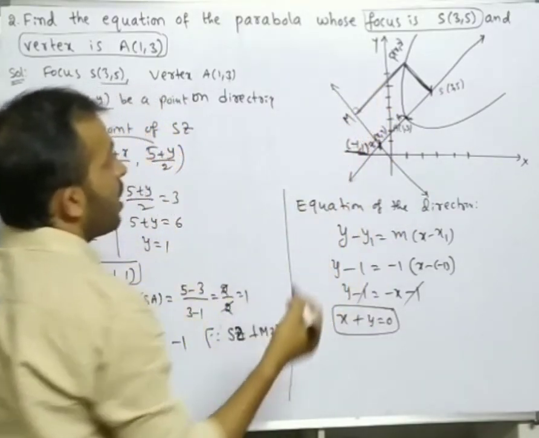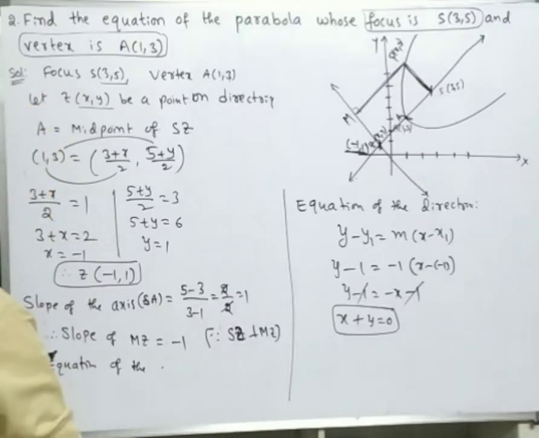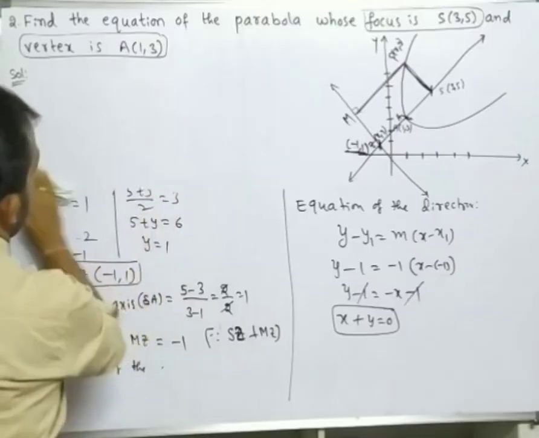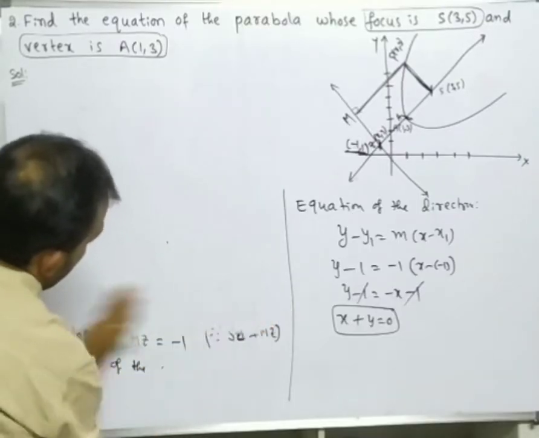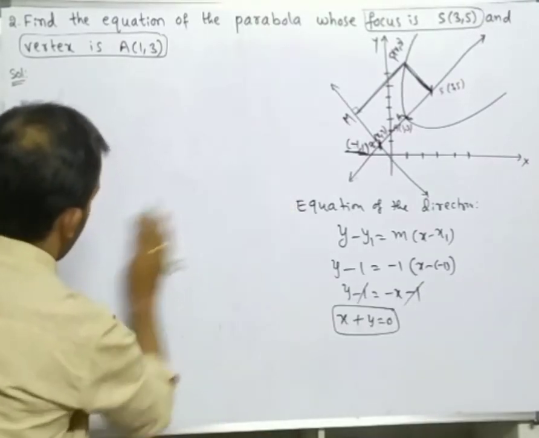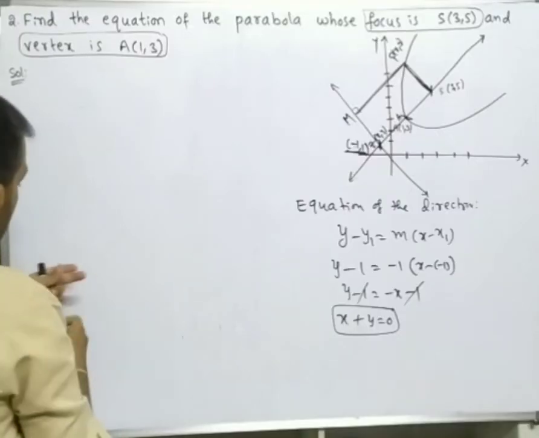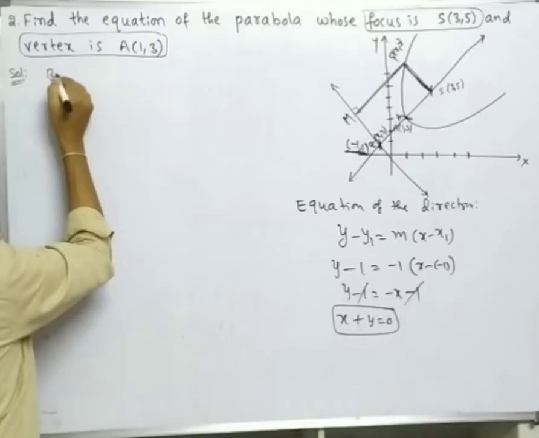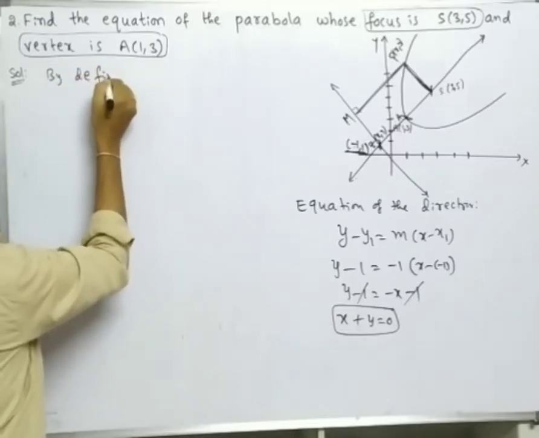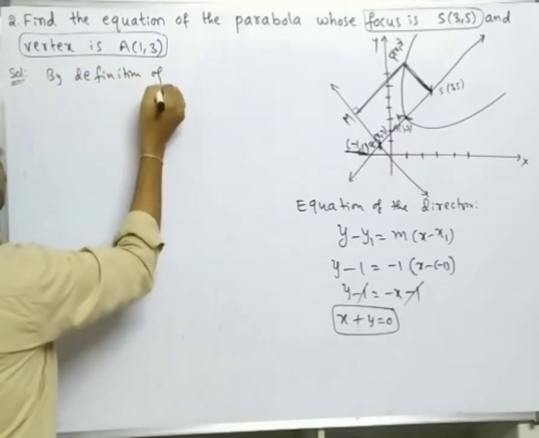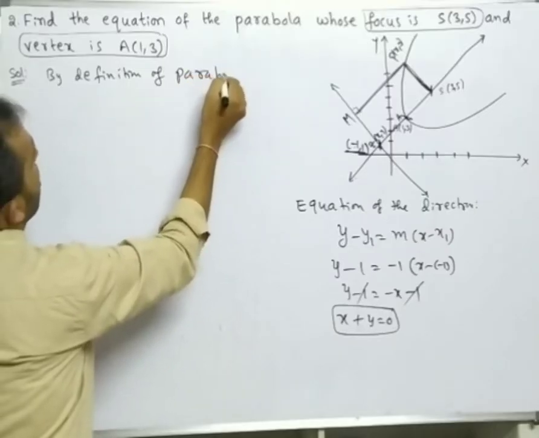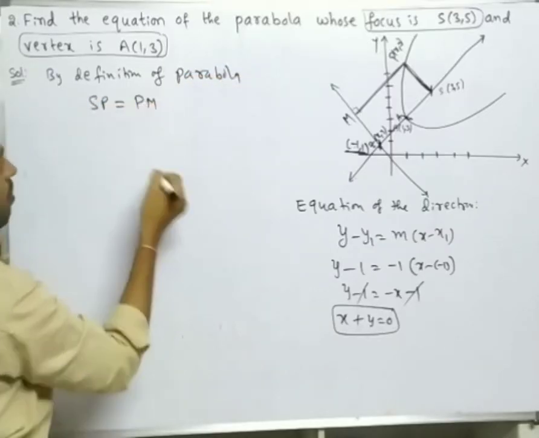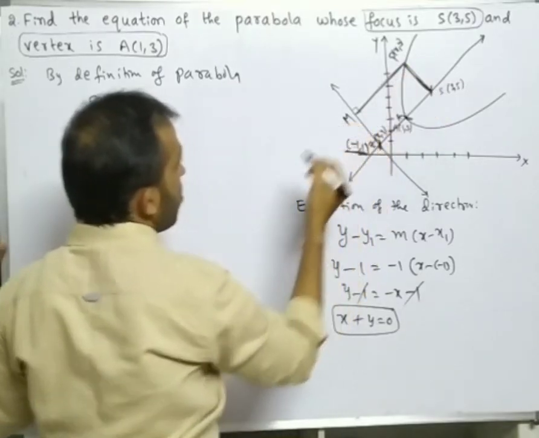Now we can find the equation of the parabola. By the definition of the parabola, SP is equal to PM.